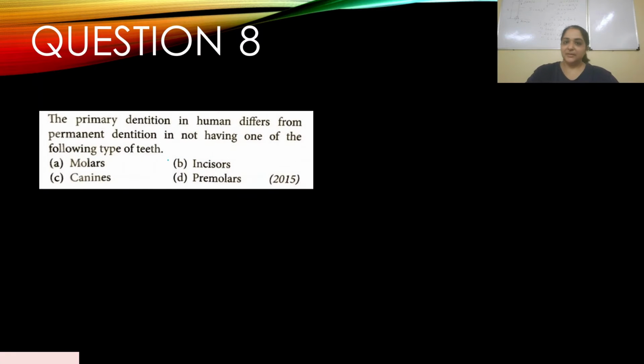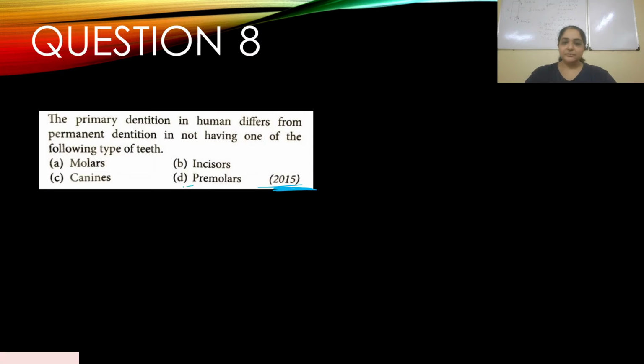Question number 8. The primary dentition in human differs from permanent dentition in not having one of the following types of teeth. We already discussed this, right? This appeared in 2015. So how does the primary dentition differ from permanent dentition?